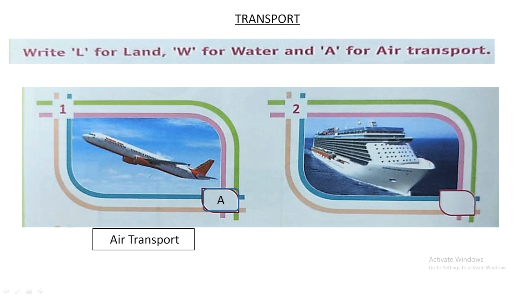Now number 2, can you recognize this picture? This is a ship. So this moves on water. So it is what means of transport? It is water transport. So you'll write W in the box, and underneath you can write water transport.